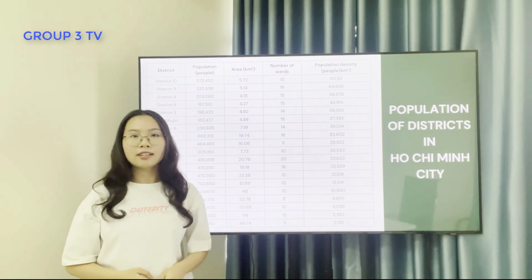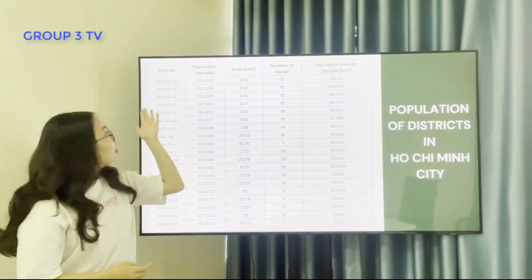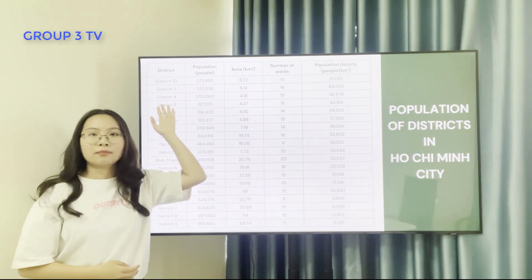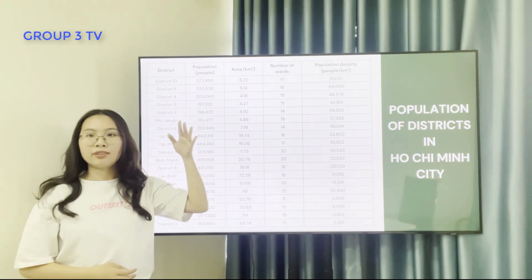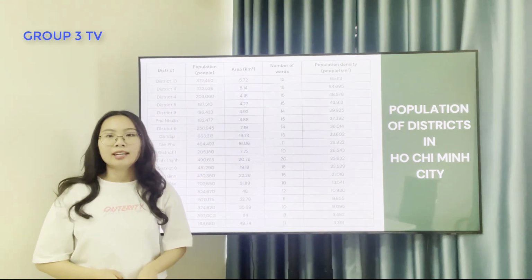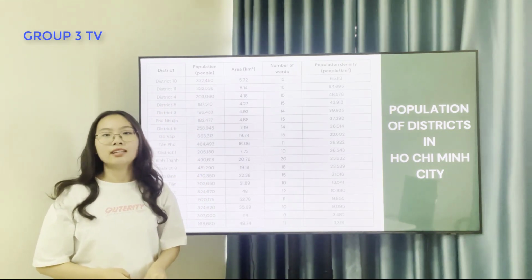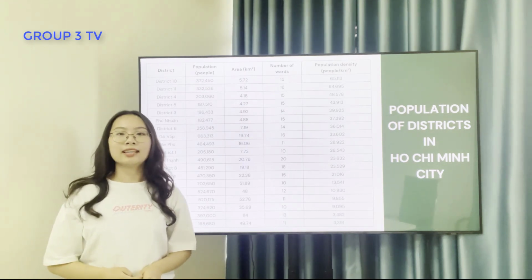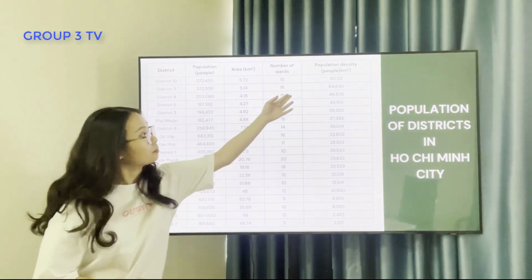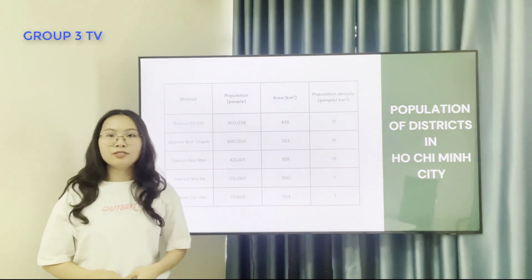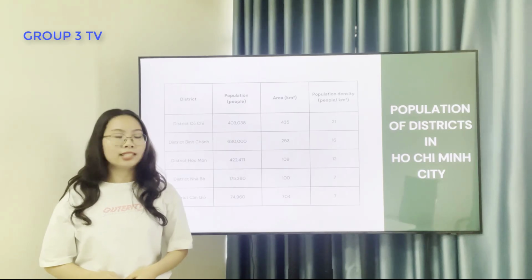For instance, District 4 is the smallest district compared to the rest of Ho Chi Minh City, with an area of 4.18 square kilometers, yet its population density is 48,578 people per square kilometer. It puts a lot of pressure on the environment, infrastructure, and social security.